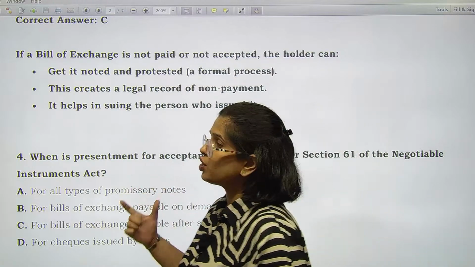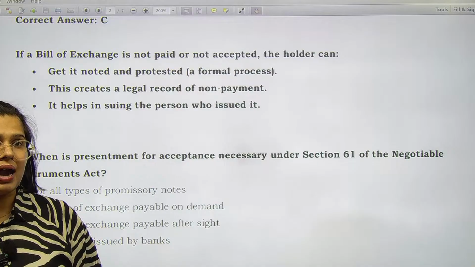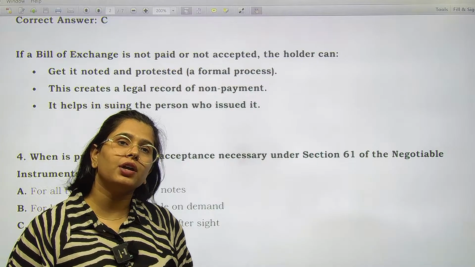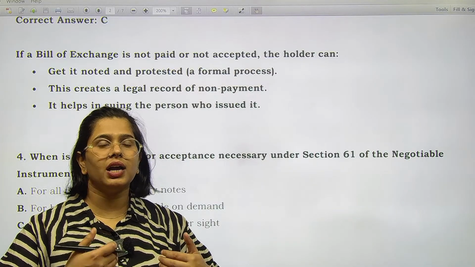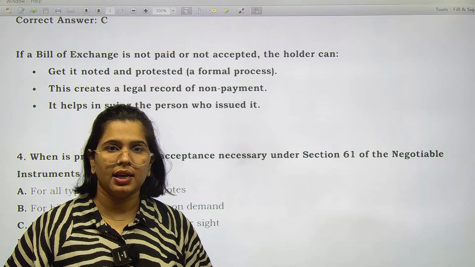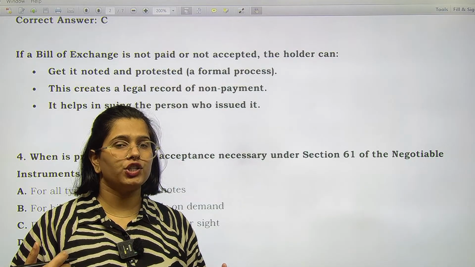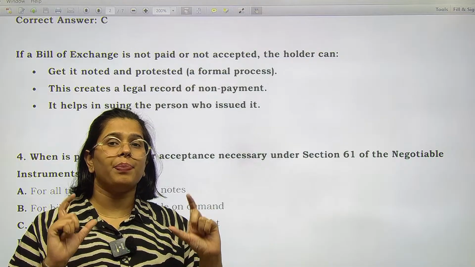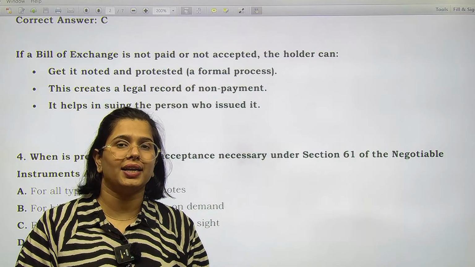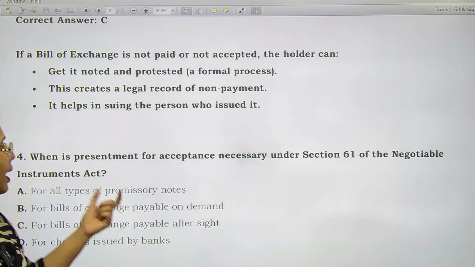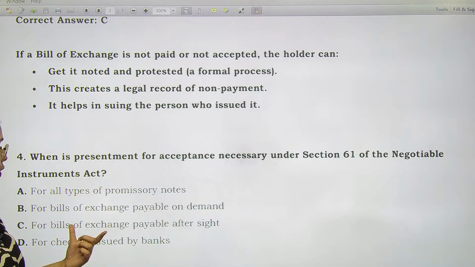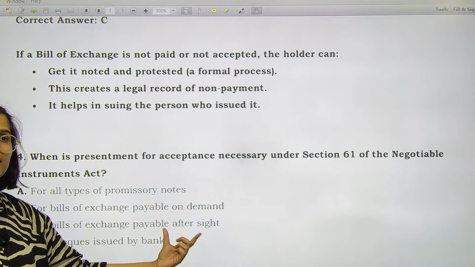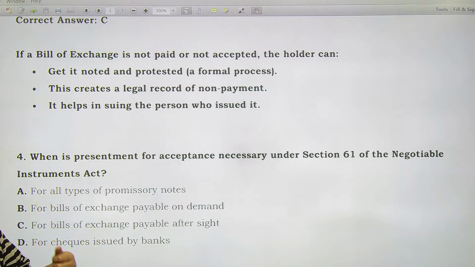If it is a case on demand, अगर ये demand का case है, then in that particular case it would be payable whenever the other person demands it, right? There is no obligation for presenting the instrument so that it can get accepted. So कब आपको present करना पड़ेगा? Only when your bill of exchange is payable after sight. पहले आप show करेंगे, then a due date would be decided, and accordingly the payment would be made, right?